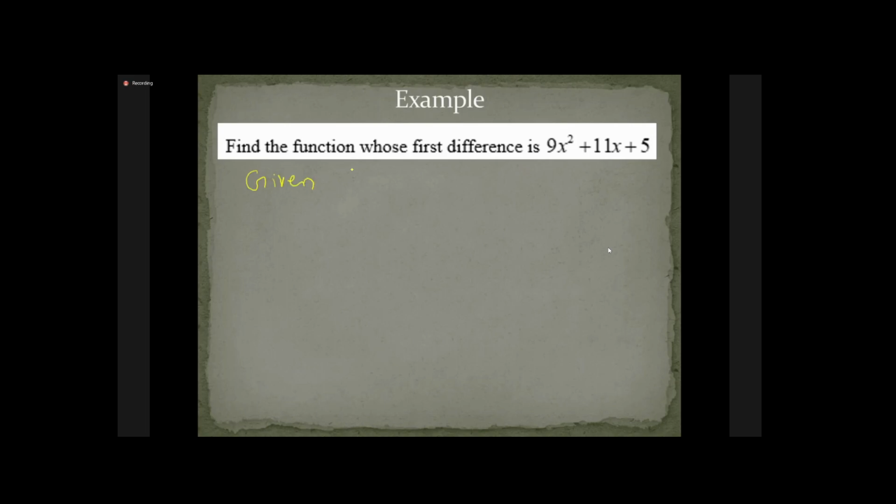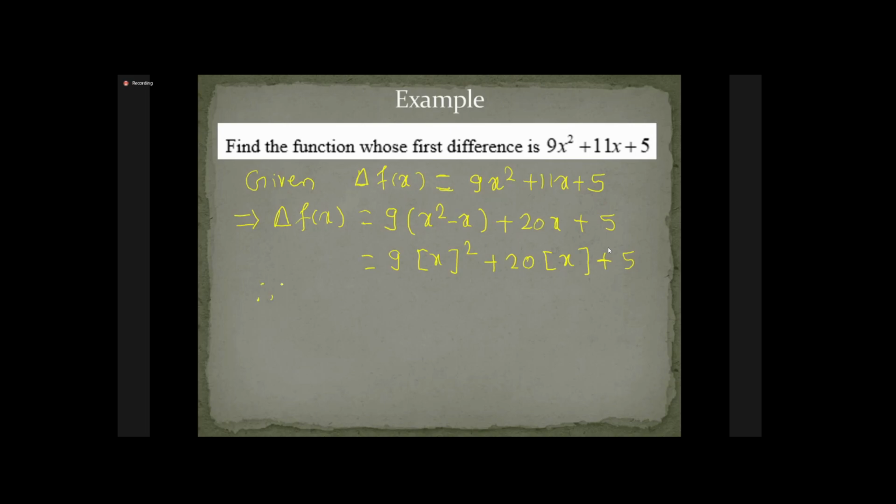Therefore, integrating. Previously we differentiated because we wanted the differences. When we want the differences, we differentiate, and from differences, when we want a polynomial, we integrate it. So f(x) equals, what is the integration here? 9 times x cube by 3, plus 20 x square by 2, plus 5x.